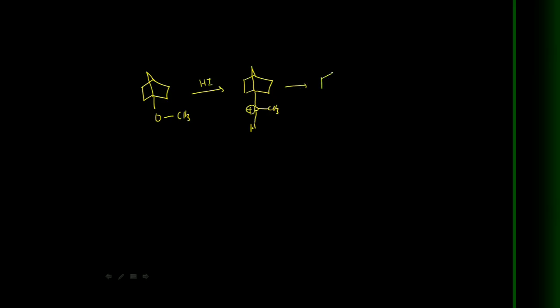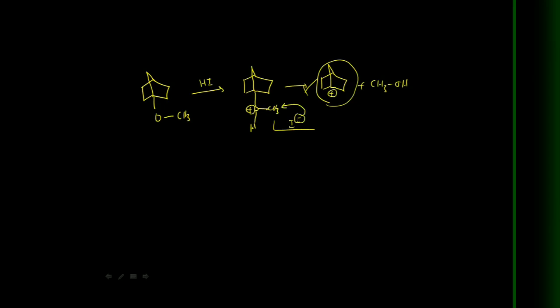Now here a tertiary bridged carbocation formation is impossible. Here plus charge, that carbocation is not possible. This carbocation does not exist at the bridgehead position.